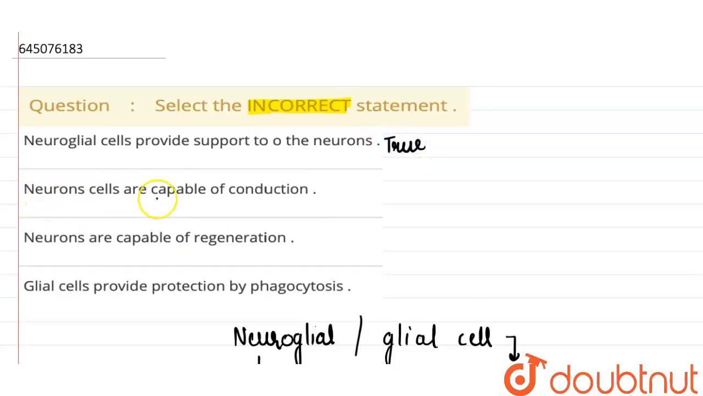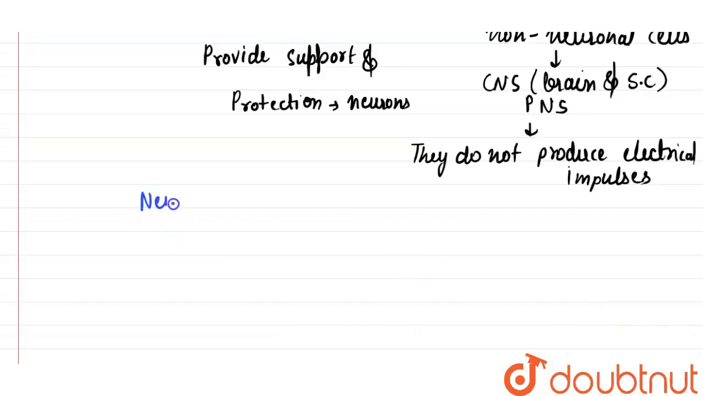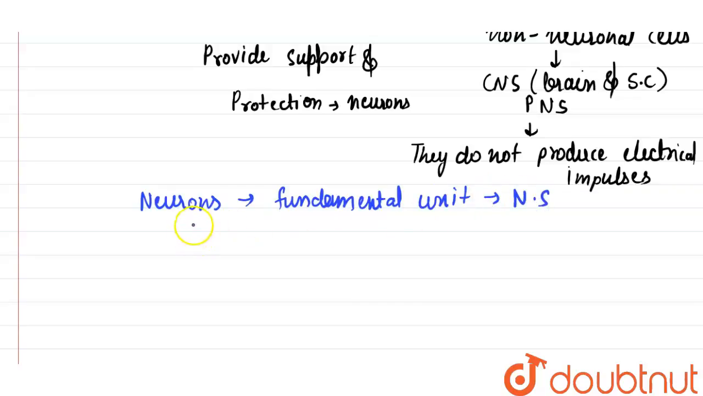Next statement here is neuron cells are capable of conduction. As we know, neurons are the fundamental unit of the nervous system, right? The two main functions of neurons are irritability and conductivity.